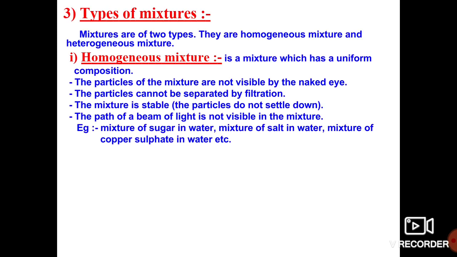The salt completely dissolves, and we cannot see it clearly. The particles cannot be seen with the naked eye. Such a type of mixture is what we call a homogeneous mixture.